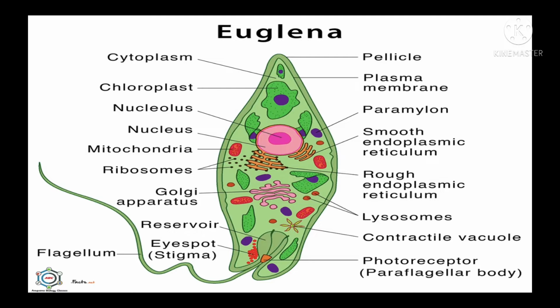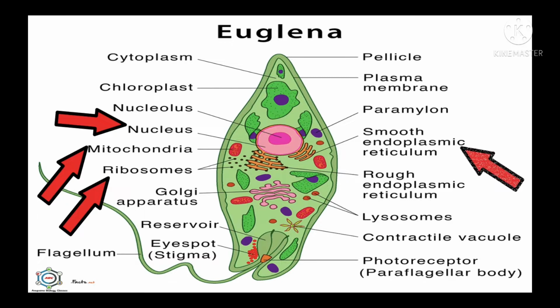Internally, the cells have distinct membrane-bound organelles like nucleus with chromosomes, mitochondria, Golgi bodies, endoplasmic reticulum. Endoplasmic reticulums are of two types, smooth endoplasmic reticulum and rough endoplasmic reticulum. Ribosomes, which are of 80S type in this, because you know that in case of prokaryotes, 70S type of ribosomes are present, which are found in monerans. Now, in this kingdom, all are eukaryotic, so 80S type of ribosomes present, and chloroplasts, etc.